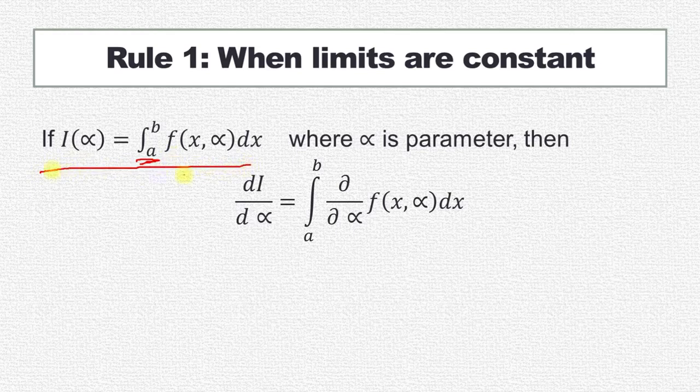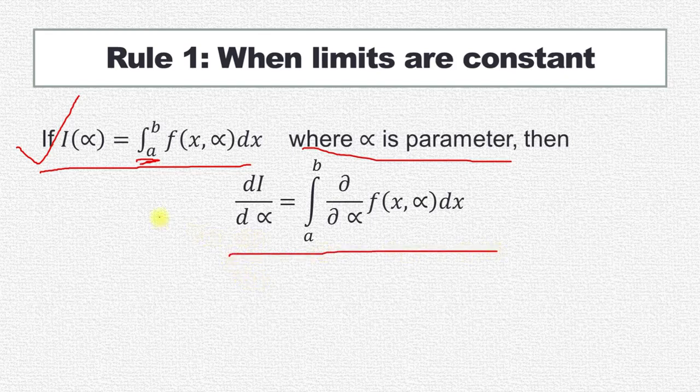Let's see the rule. If I of alpha is equal to the integral from a to b of f of x, alpha dx, here f is a function of x and alpha, where alpha is a parameter. The integral is with respect to x. If we differentiate this integral with respect to alpha, the parameter, what will the result be?